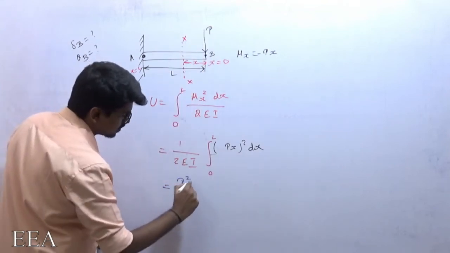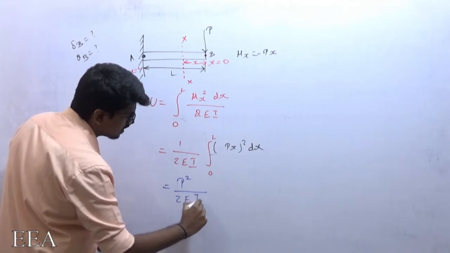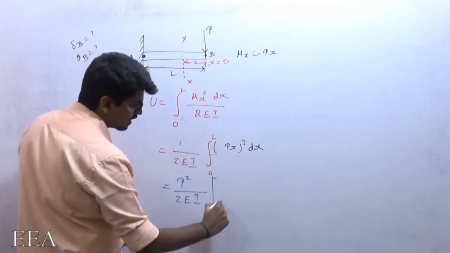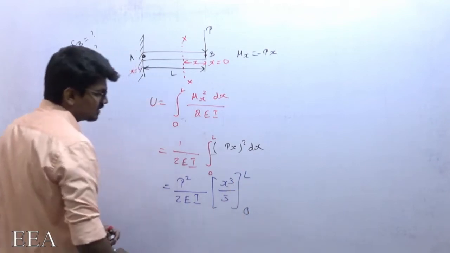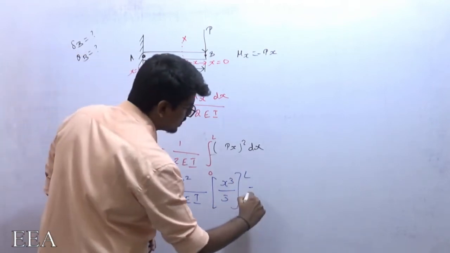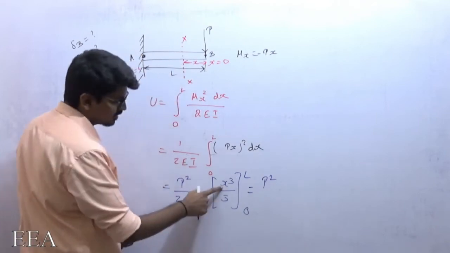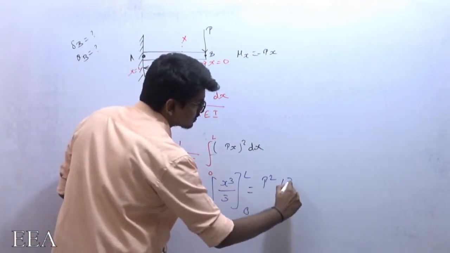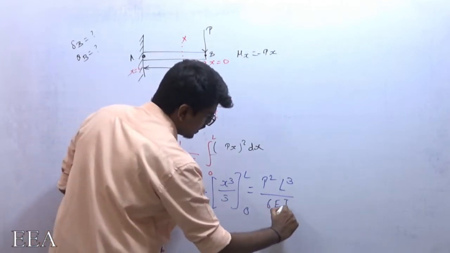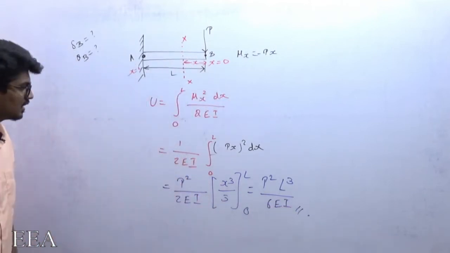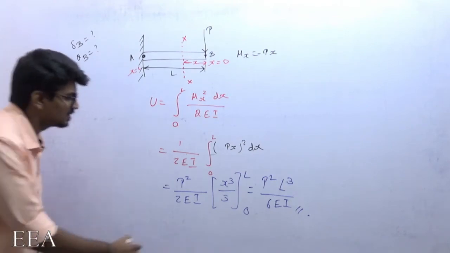P squared can be taken out because P is a constant. So P squared by 2EI, and what is the integration of x squared? Integration of x squared is x cubed by 3. Upper limit is L, lower limit is 0. Substituting upper limit minus lower limit, this becomes L cubed by 3 into 2EI, which is 6EI. So P squared L cubed by 6EI. If I substitute 0, it becomes 0.